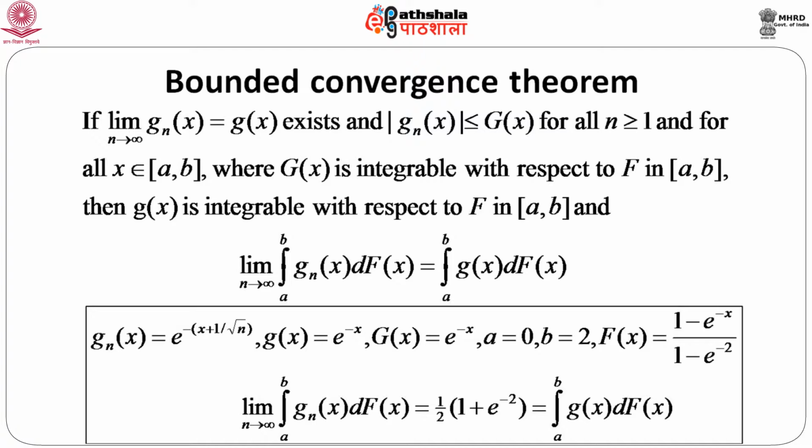Now, according to the bounded convergence theorem, we can write this limit of this integral equals this integral. So, let us calculate this integral first, then take the limit, and let us see what happens. If we put g n x as e to the power minus x plus 1 by root n and d F x as this, and calculate this integral, it is a very standard integral, and it can be shown that this goes to this integral, and incidentally this integral is exactly equal to the integral from a to b of g x d F x.